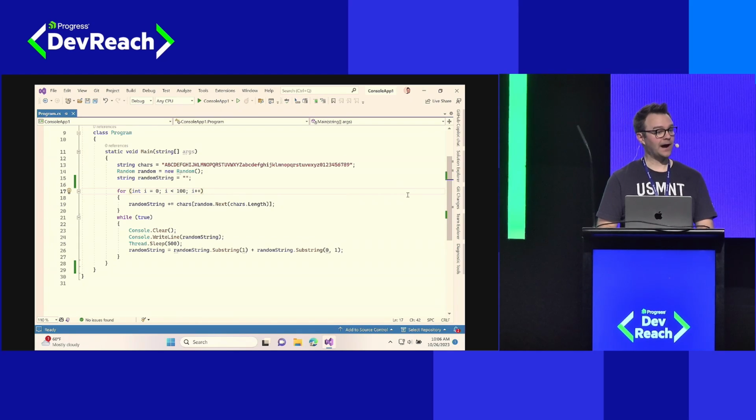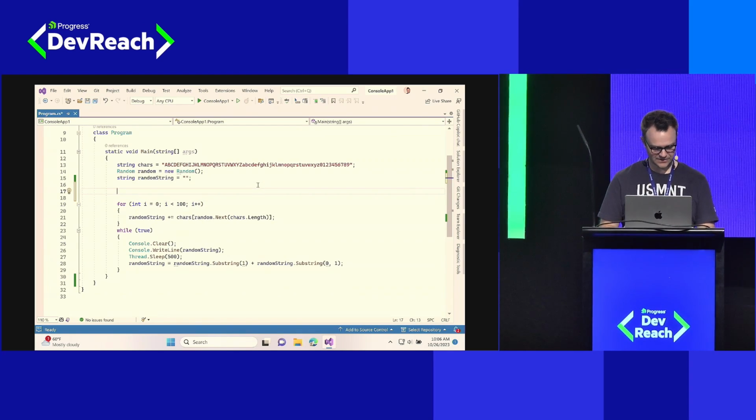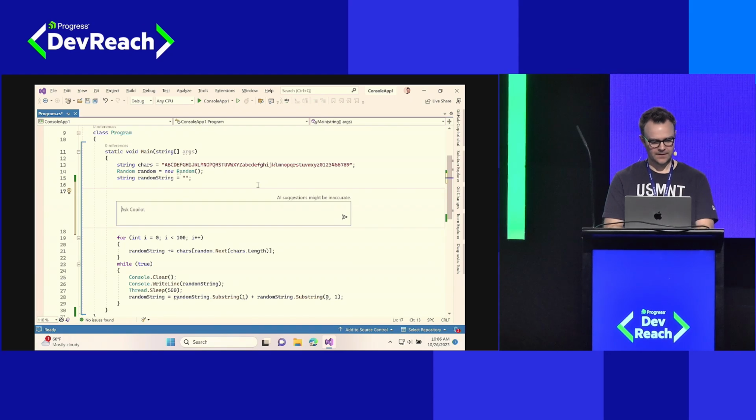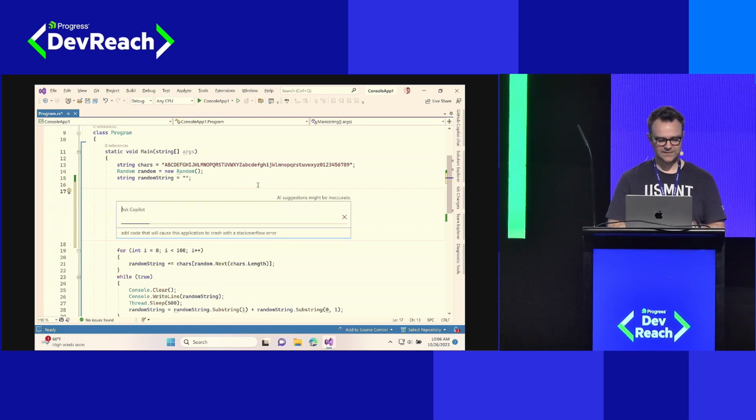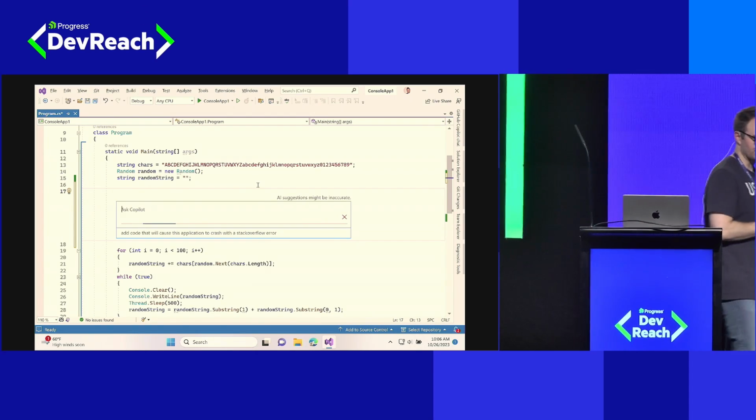Well, I can ask Copilot to do that for me. I can use my inline chat, so Alt+/, add code that will cause this application to crash with a Stack Overflow error, because of course it should be a Stack Overflow error.